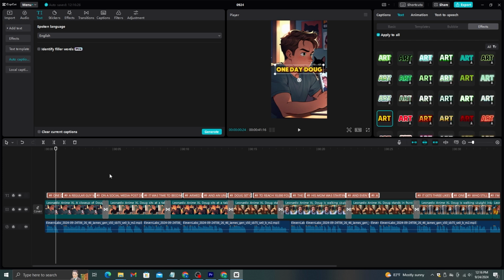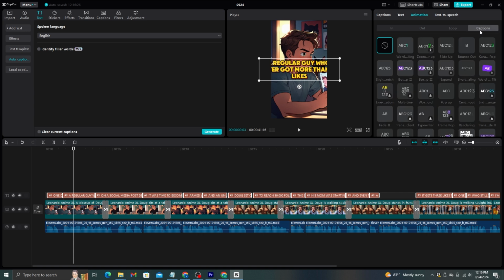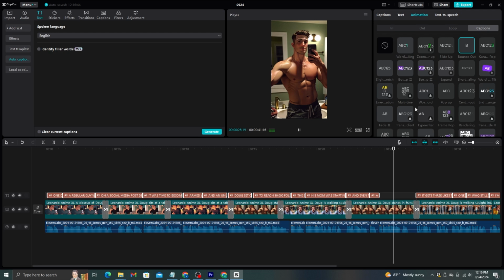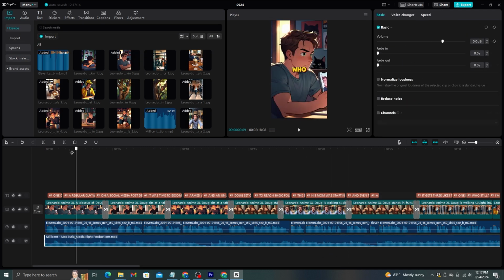Instead of using steady caption, I think it would be better if we add some animations to those. Now, select all the captions and go to Animations, and select this caption option. You can add a good caption animation from here. Then all you need to do is add the background music to the timeline and adjust its volume to match the voiceover. And with that, your video is completed.